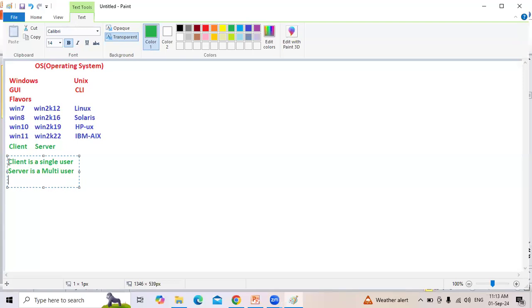Another difference is that a client cannot share the data. Suppose there is some data on my laptop and I have to share it with you people. I cannot share it directly. I need to copy it to a pen drive. Only through a pen drive can we share data from one laptop to another. If I don't have a pen drive, how do I share my data with you? Upload it to Gmail or Google Drive. Those are servers. They give one URL, and with that URL you can download it.